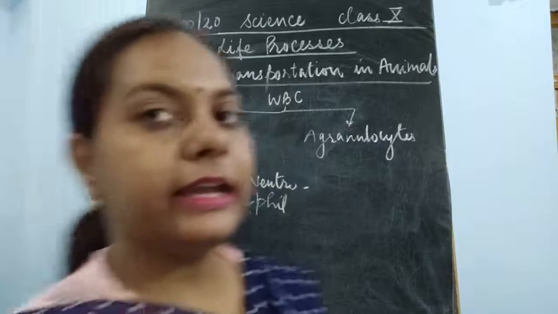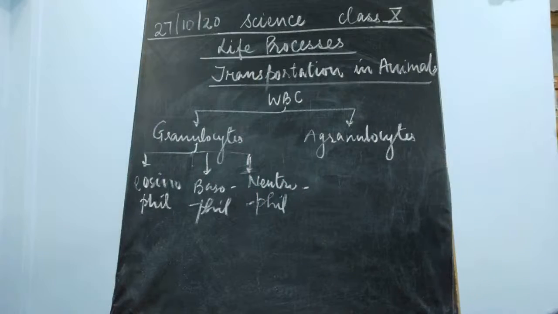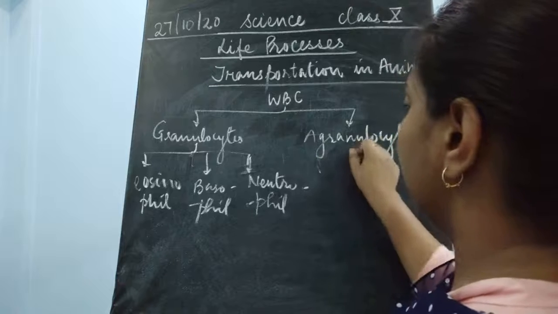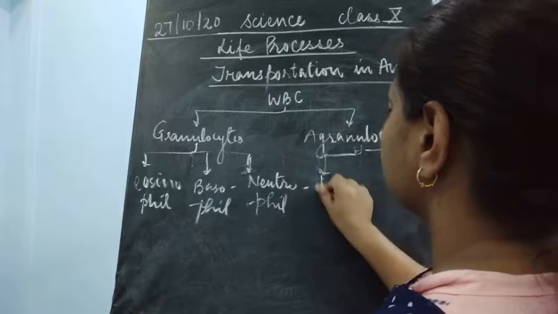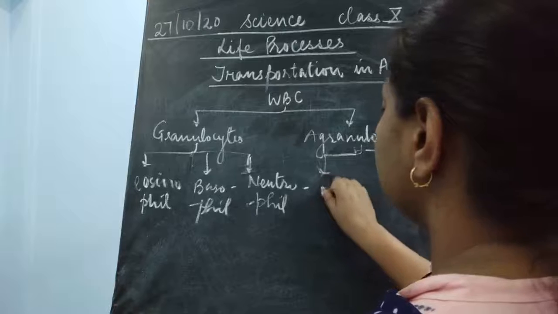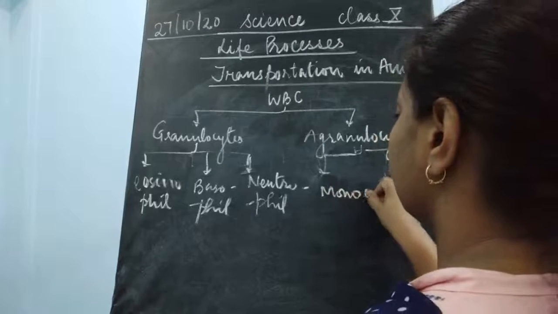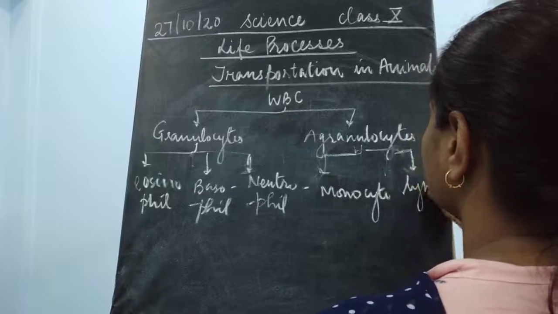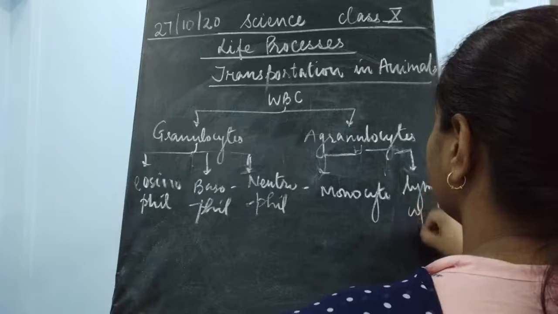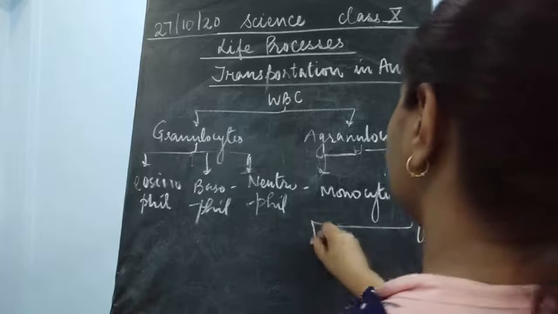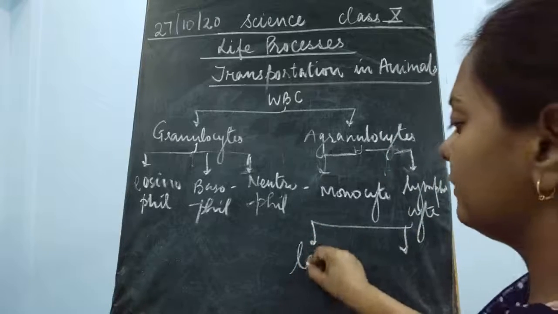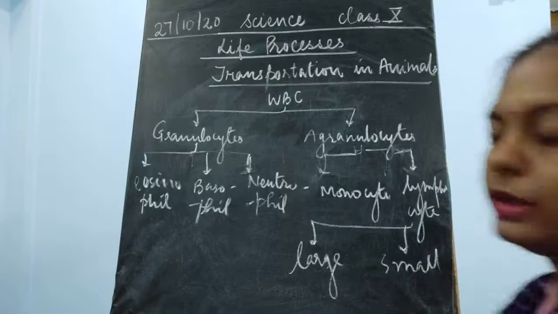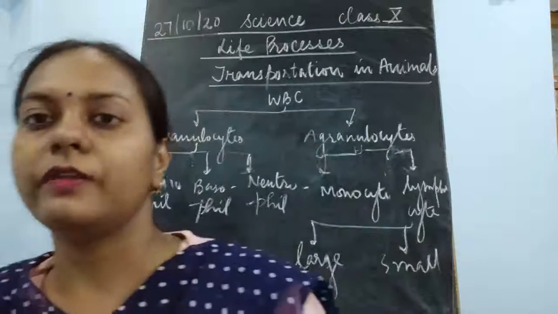Similarly, agranulocytes include two types: the monocyte and the lymphocyte. Lymphocyte includes two parts: large lymphocyte and the small lymphocyte. Okay, so this is about the classification of WBC.